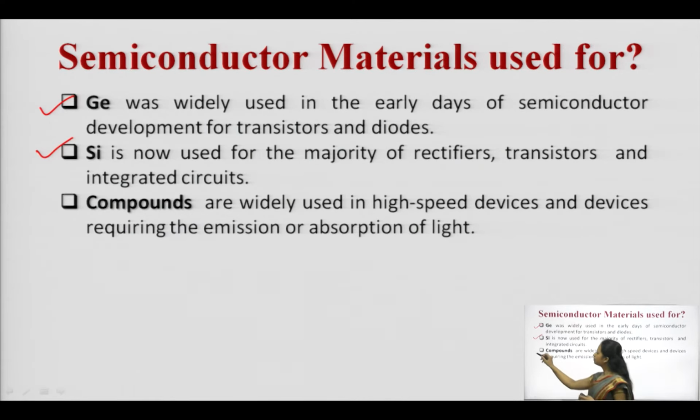And the third thing is the compound semiconductor. We have already discussed compound semiconductors, and I have discussed 4 different samples as well where they are being used. Compound semiconductors are widely used in high speed devices or devices which require emission and absorption of light. You must remember these points, they are very important.